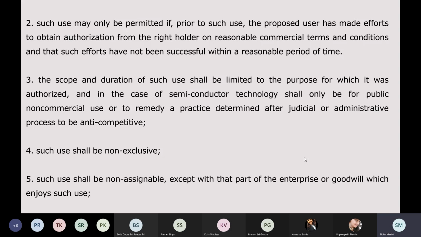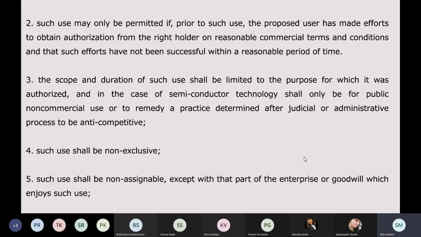Fourth, such use shall be non-exclusive. Now this is a shall provision, so take note of that. So if I am getting a compulsory license for her medicine, I cannot get an exclusive license. That means I cannot be the only person who will be using that, because I'm not the patent holder.